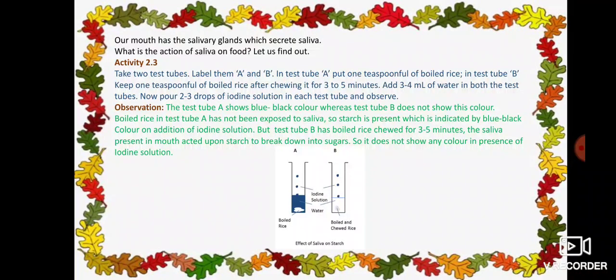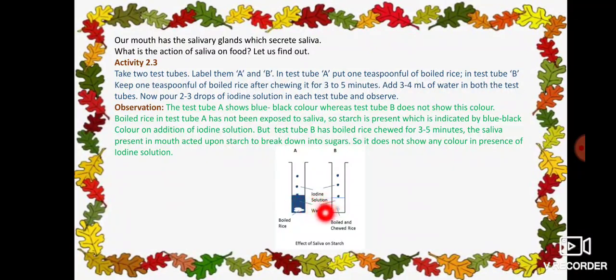See, in the first test tube we have added only the boiled rice. This boiled rice contains starch in it, that's why it shows the coloration like blue-black. Why? Because starch changes its color when you add iodine to it. Means the starch which is present in the boiled rice is converted into blue-black color by adding iodine solution.